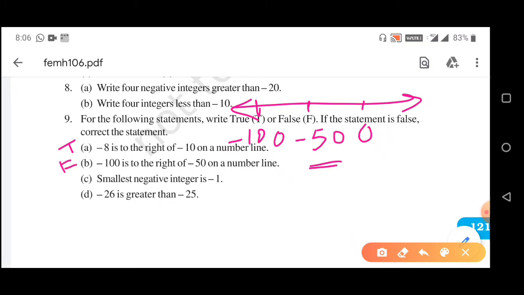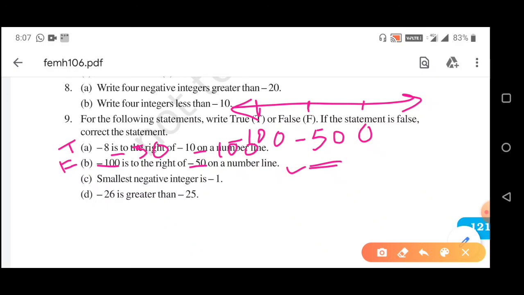So the correct line will be: -50 is to the right of -100 on the number line. In this way you write in your copy. First you write it is false, then you write the correct line, that -50 is to the right of -100 on the number line.